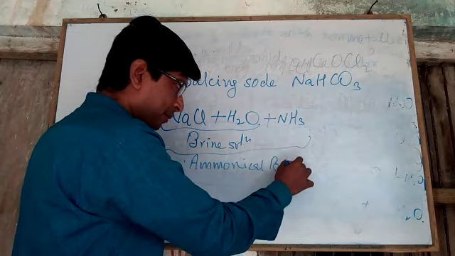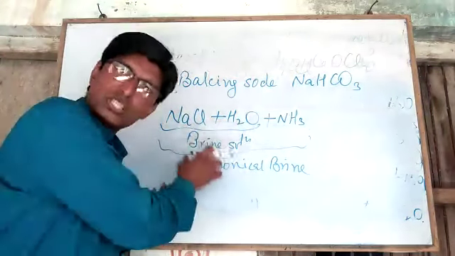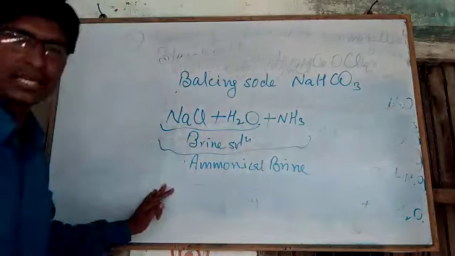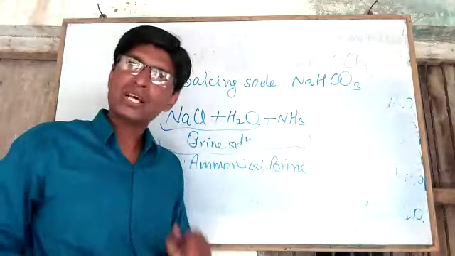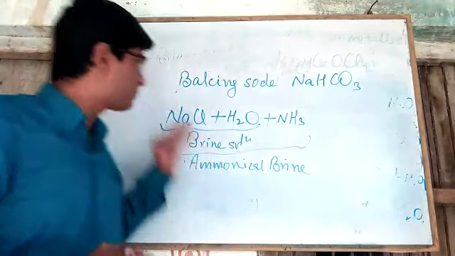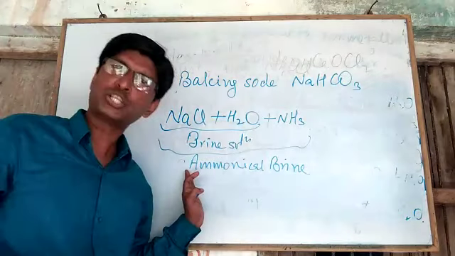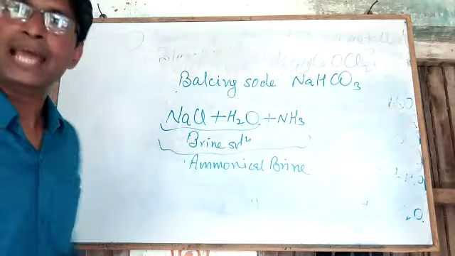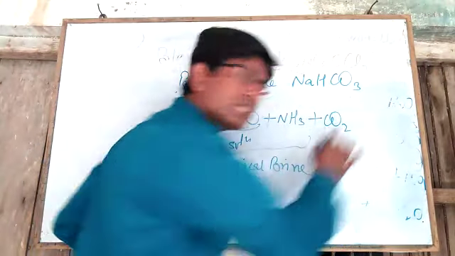Once again, first of all we take sodium chloride and water. This solution is called brine solution, and now ammonia gas is passed into this brine solution. So now we have a mixture of sodium chloride, water and ammonia, and this mixture is called ammoniacal brine. And now we pass carbon dioxide gas through this solution.